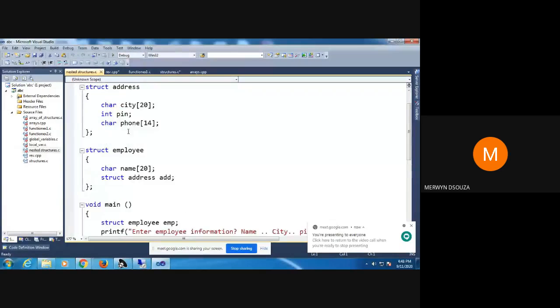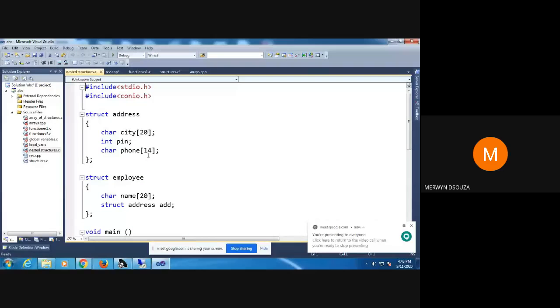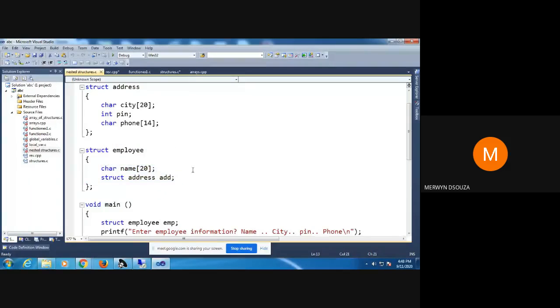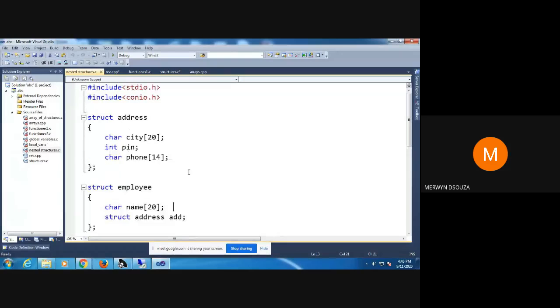Now look here. I'm having two structures here. Okay. Two structures. One structure is address having 3 members. And the second structure is employee having 2 members. Now, can you notice something special in these two structures? Can anyone tell me, is there something special in any one of these two structures? Can anyone notice something?